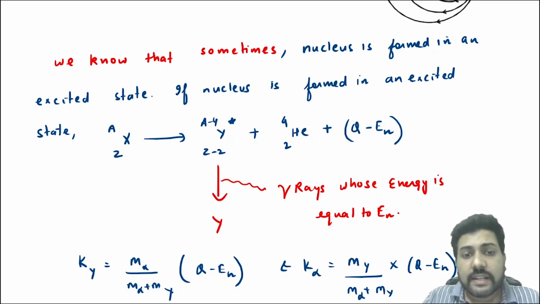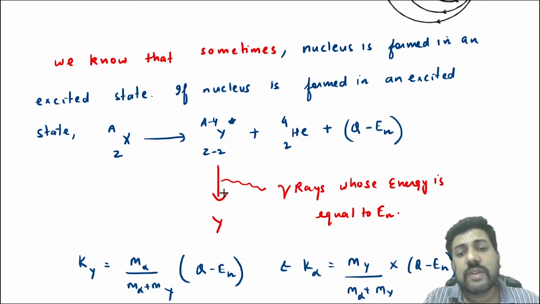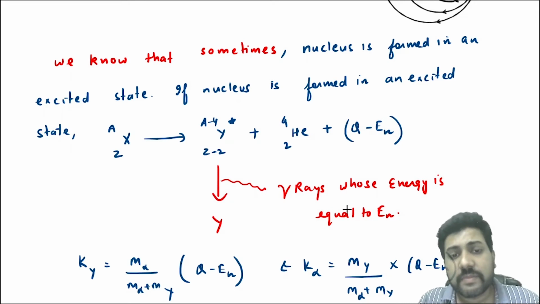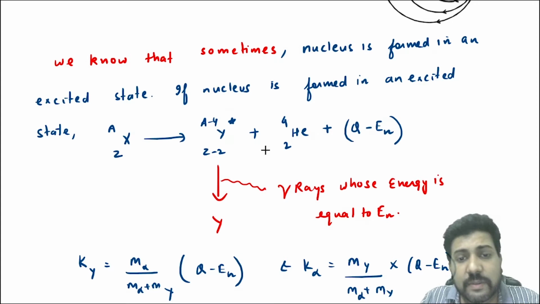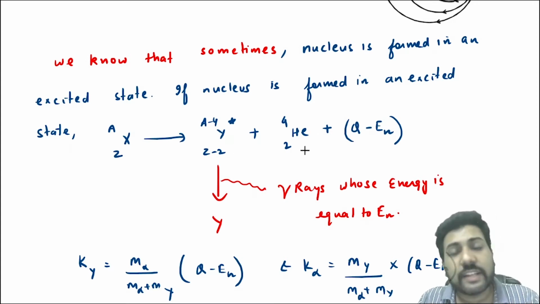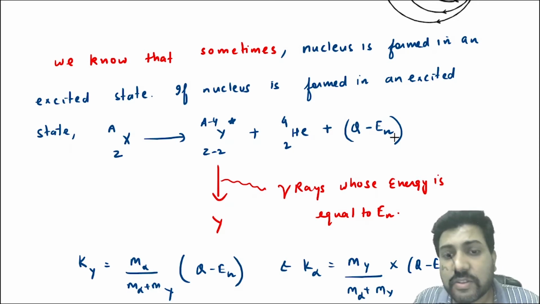Whenever the nucleus de-excites, you know that any de-excitation gives radiation. So this nucleus gives gamma rays, whose energy is equal to the energy difference between the first orbit and the nth orbit. That is why the kinetic energy that will be shared between Y and He(2, 4), the alpha particle, is not Q but Q minus En.